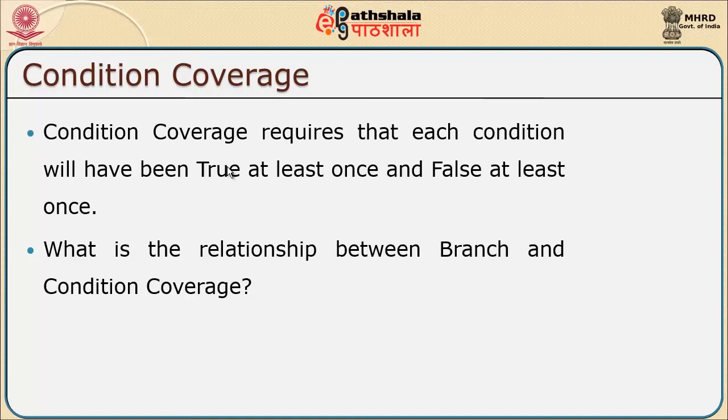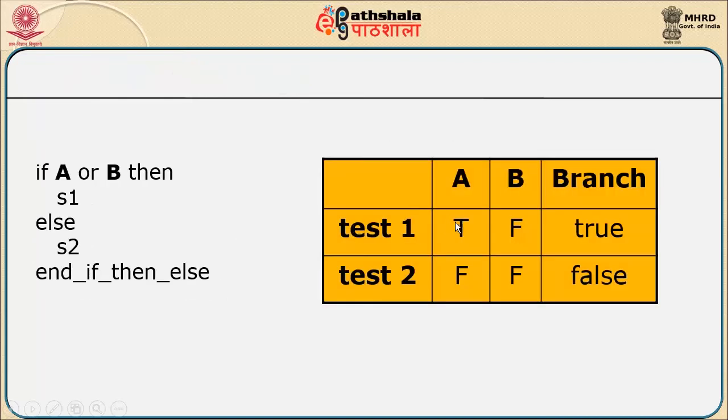So, after having understood the condition coverage, we can now correlate this condition coverage with the branch coverage. Is there any relationship between condition coverage and branch coverage? If you look at the test cases for a particular statement which has been executed like this, if A or B, then execute statement 1, else execute statement 2, an if then else. So, for test condition 1, if A is presumably true, then the branch is true, and for condition 2 both the statements are false, then the branch coverage need not be done.